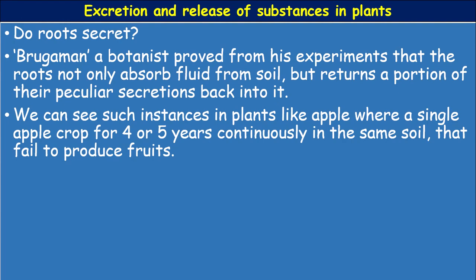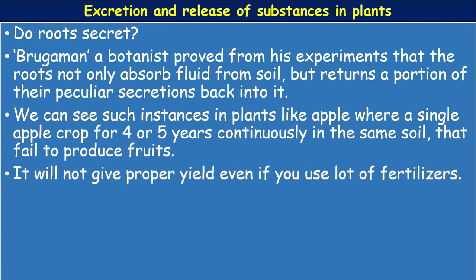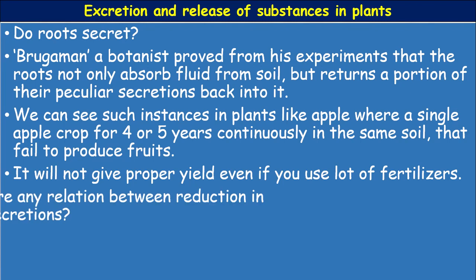We can see such instances in plants like apple, where if a single apple crop is grown for 4 to 5 years continuously in the same soil, that soil fails to produce fruits.